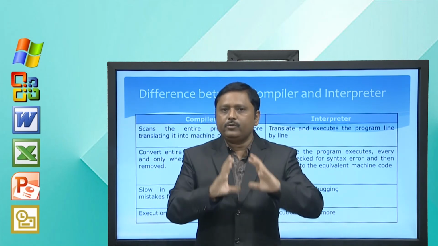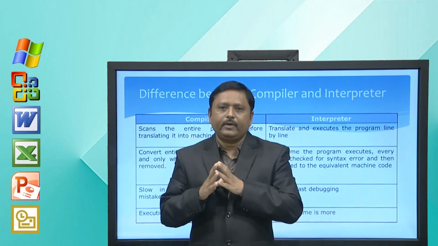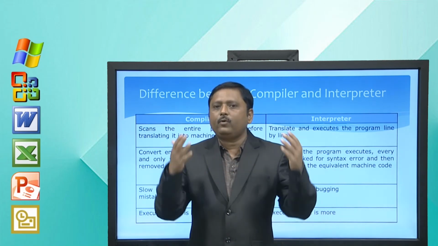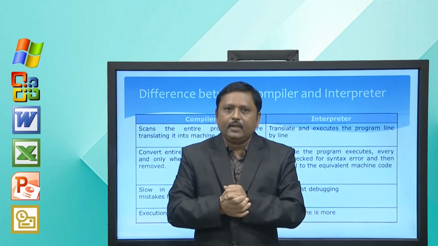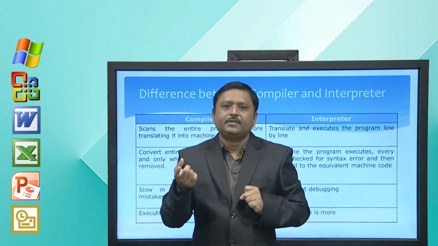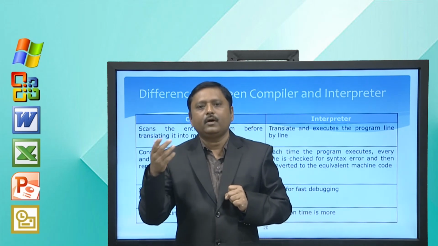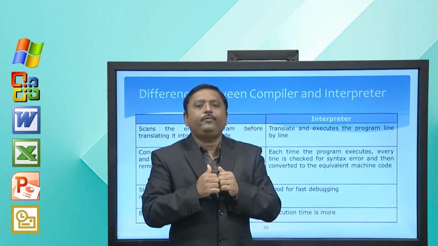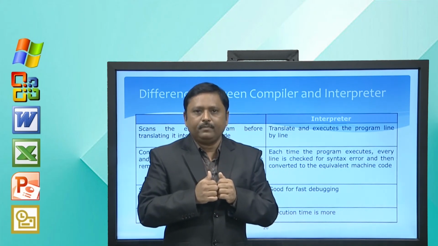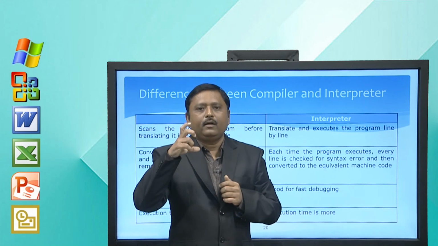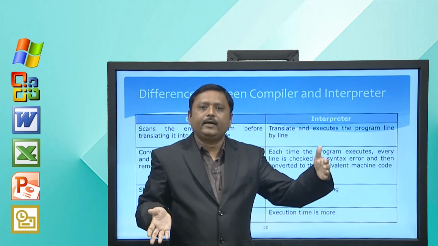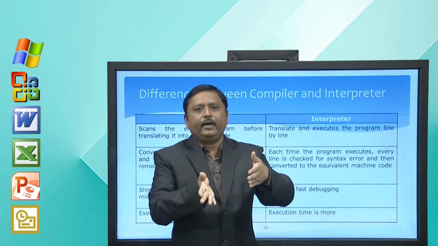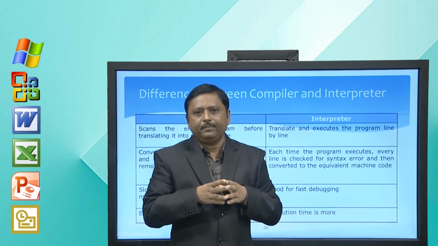Now, when to use a compiler and when to use an interpreter. If your program contains no error, then execution is faster in case of a compiler. But if your program contains errors, because it shows many errors at a time, it takes more time for debugging.